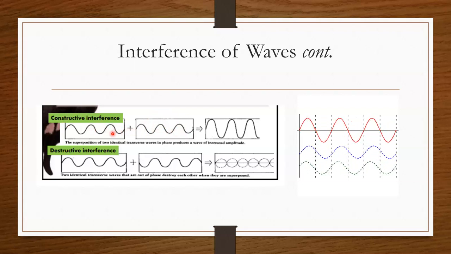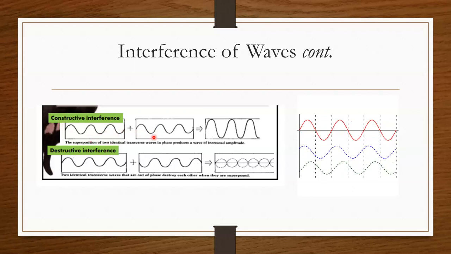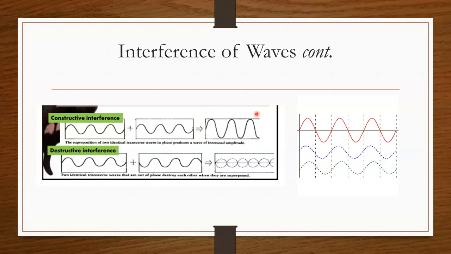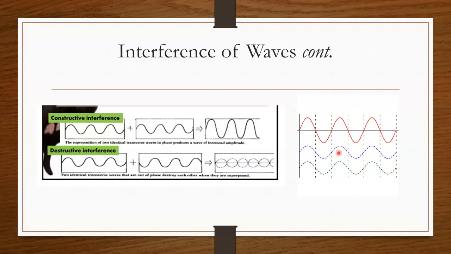When these two combine, we produce another wave that has a much higher amplitude, just like this one. When two maximum amplitudes meet each other in pairs, you produce a very high amplitude.